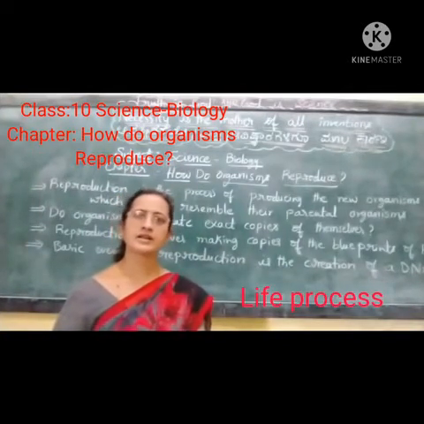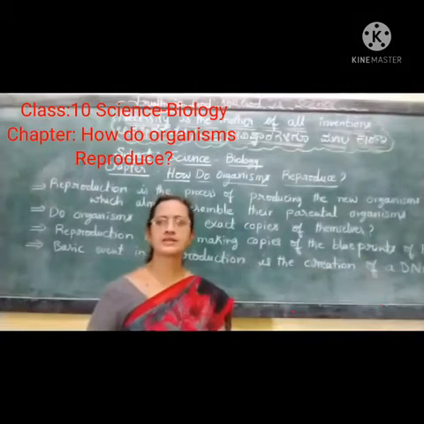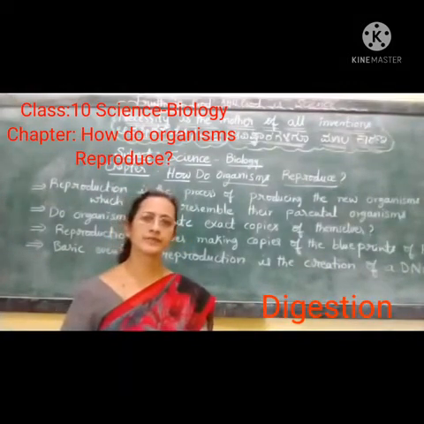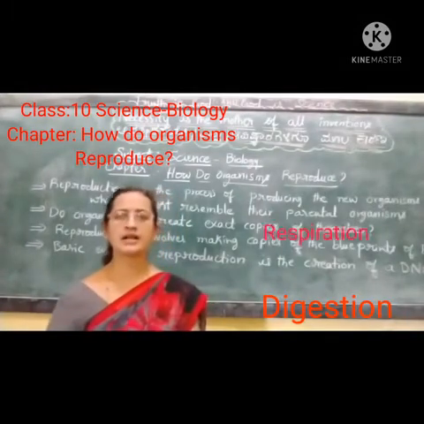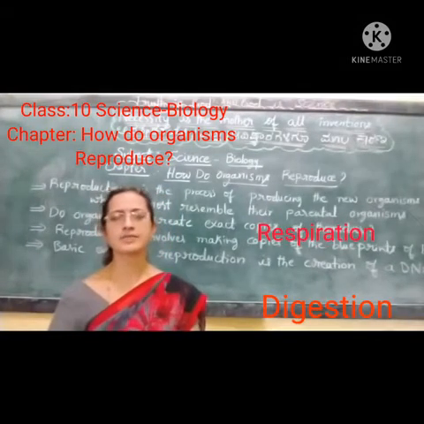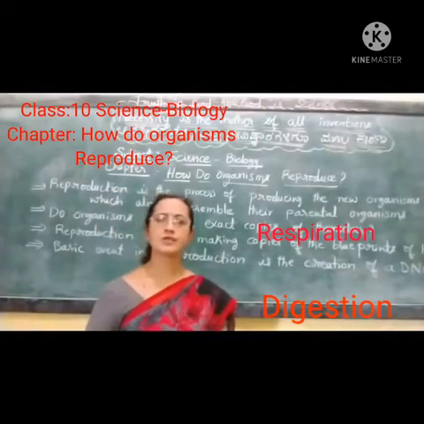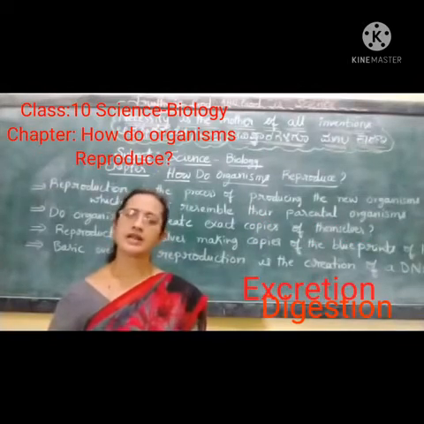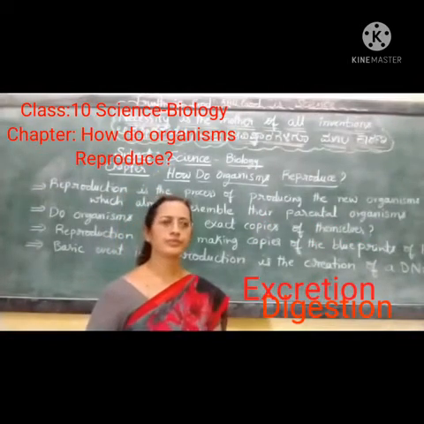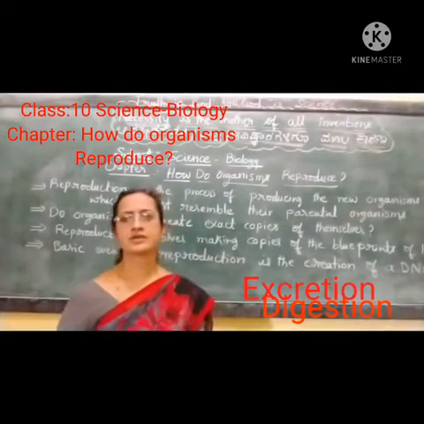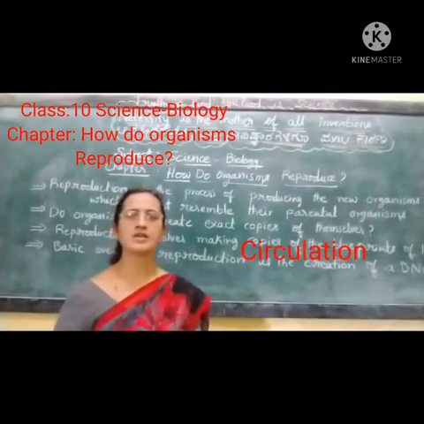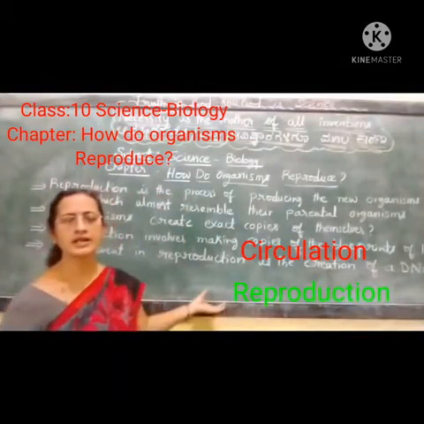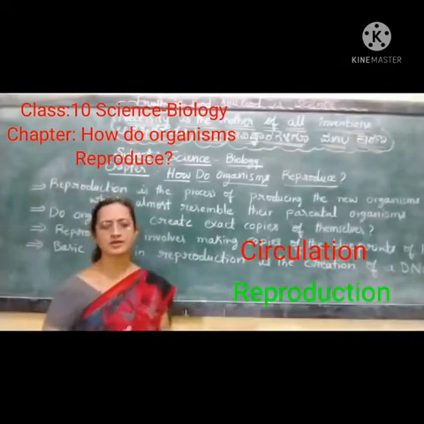We have learned that digestion or nutrition, respiration, circulation, and then excretion. In the later chapter we learned about the nervous system and glandular system. All these life processes are very important for any living organisms. Any living organism will survive because of these life processes. Here we are going to learn another important life process, that is reproduction.